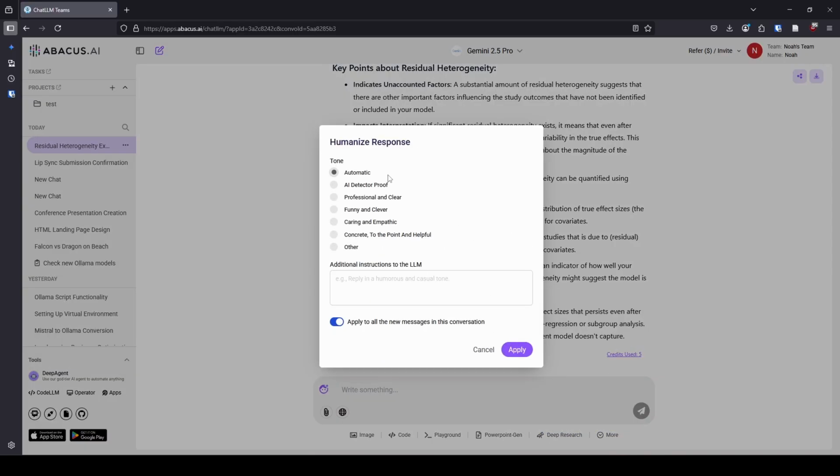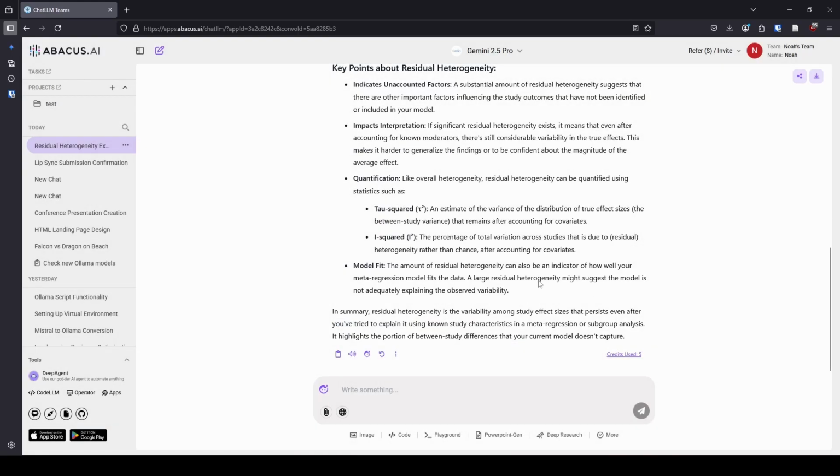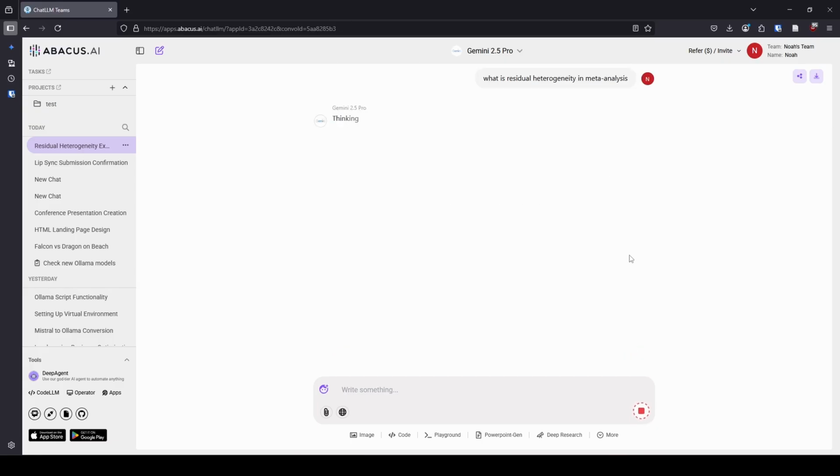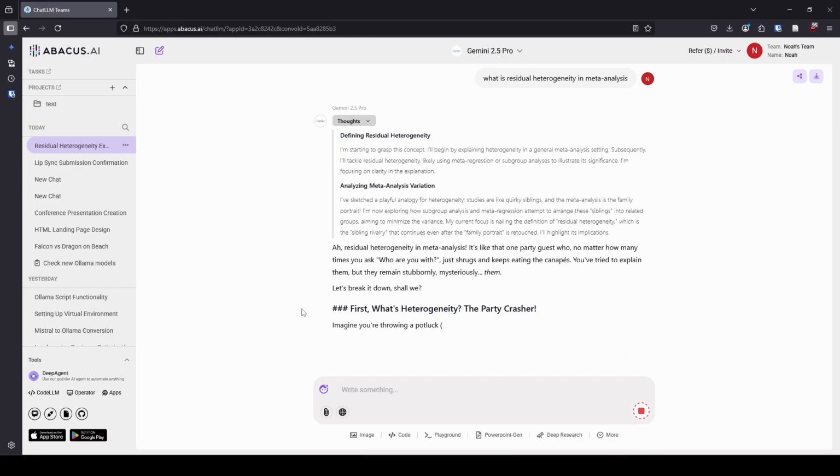Oh, interesting. Well, this is amusing. I didn't know there are different ways you could do it. I like funny and clever. That sounds fun. And let's hit apply. So I think what this is probably doing is just changing the system prompt, and I'm going to regenerate this in that funny and clever way in theory. So we will see if it actually does.